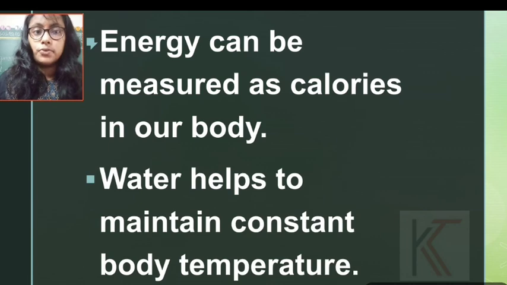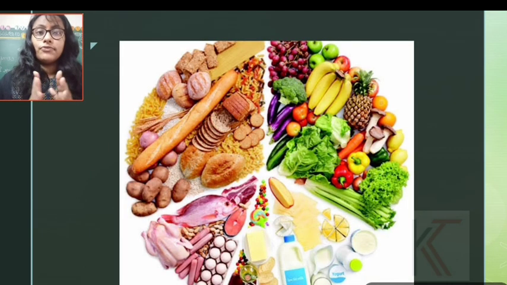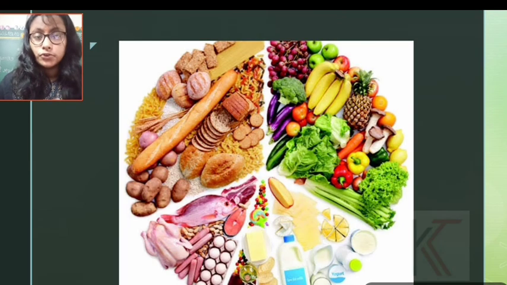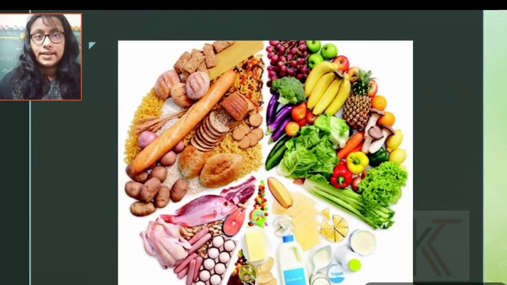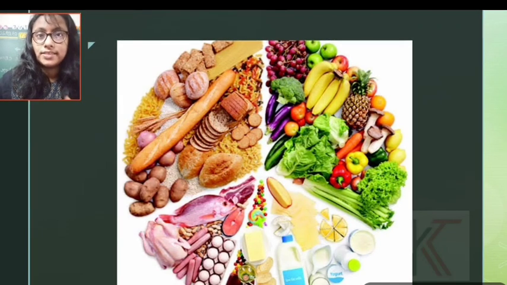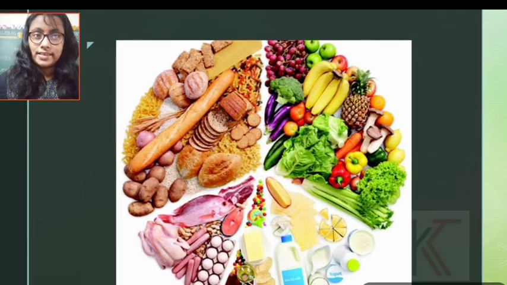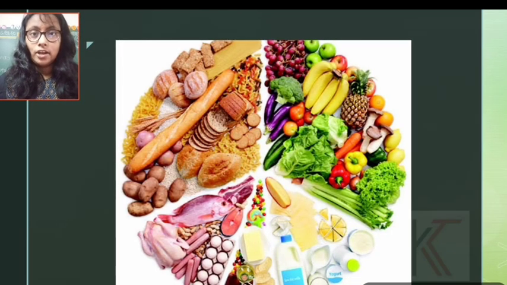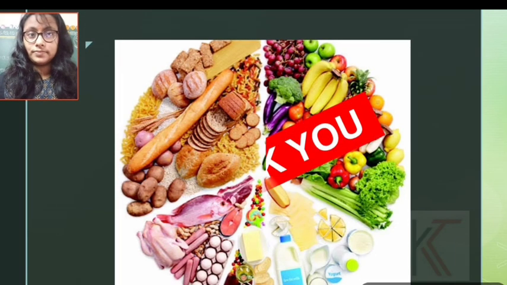Water helps to maintain constant body temperature. So these are the food components we should take in a balanced diet. We have to maintain it in our daily life, so that no deficiency disease happens from the decrease of any substances or nutrients. Thank you.